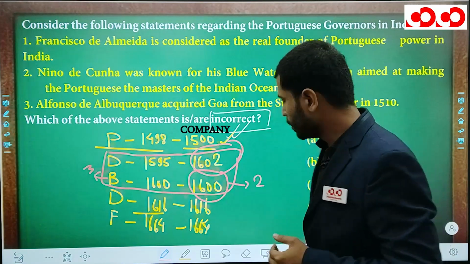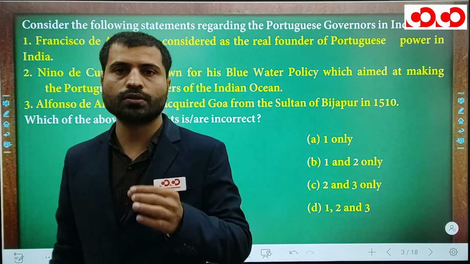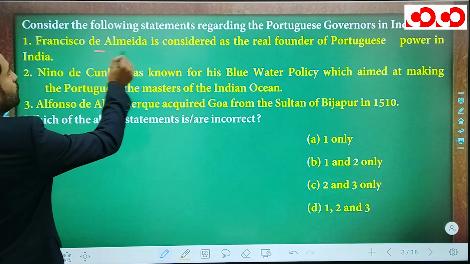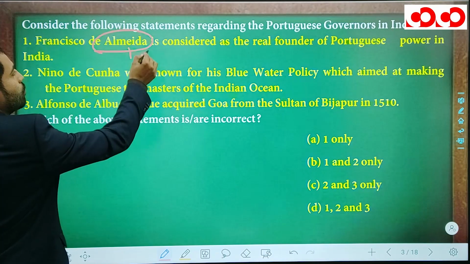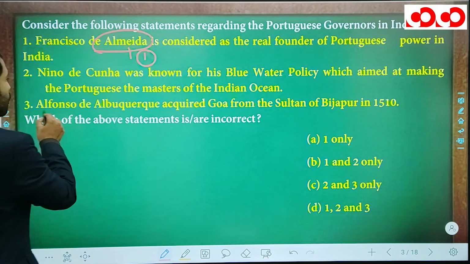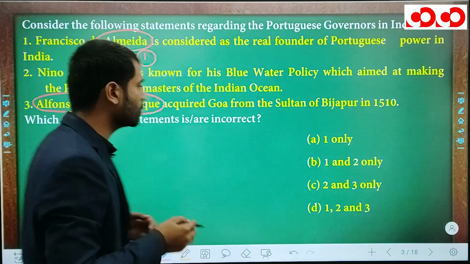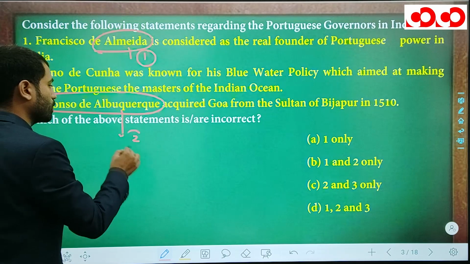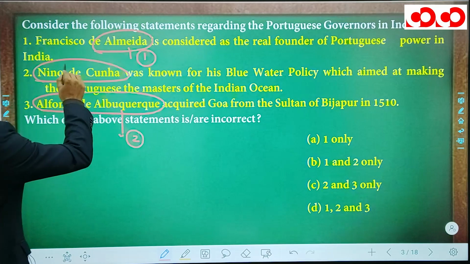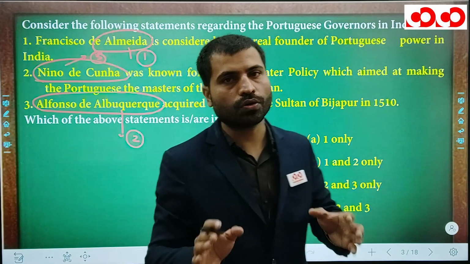Okay, moving ahead. Now we need to discuss the Portuguese governors. There are 3 governors, so first see who came first. The first Portuguese governor who came to India was Francisco de Almeida. The second governor is Alfonso de Albuquerque, who succeeds Almeida. The third governor, Nino da Cunha, succeeds Albuquerque. So पहले तो हमने डिसाइड कर दिया कि कौन पहले आए थे और कौन बाद में आए थे.